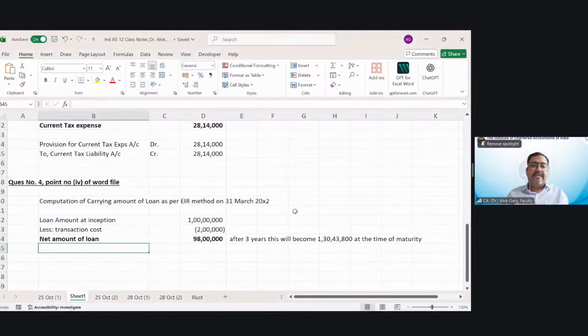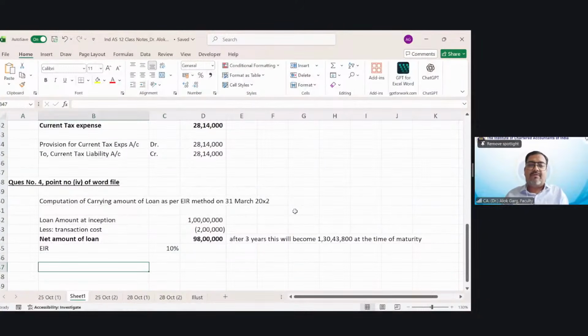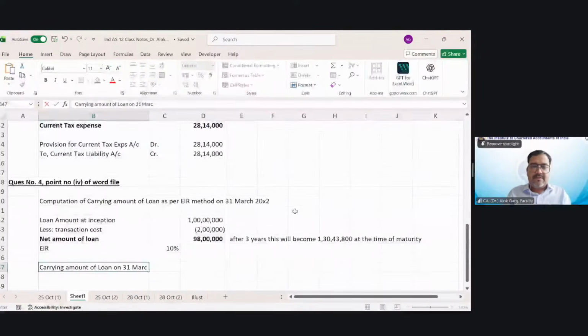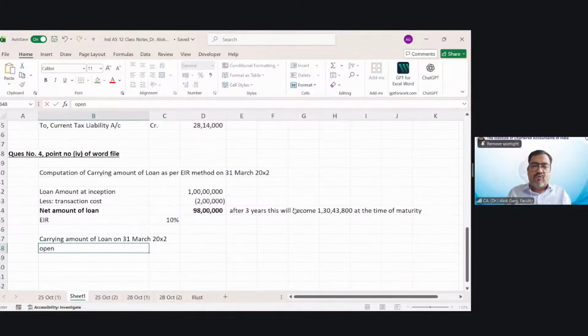And EIR is 10%. So tell me, what is my carrying amount of loan on 31st March 20x2? So the opening balance, which is 98 lakh, plus add interest at the rate of effective interest rate of 10%.